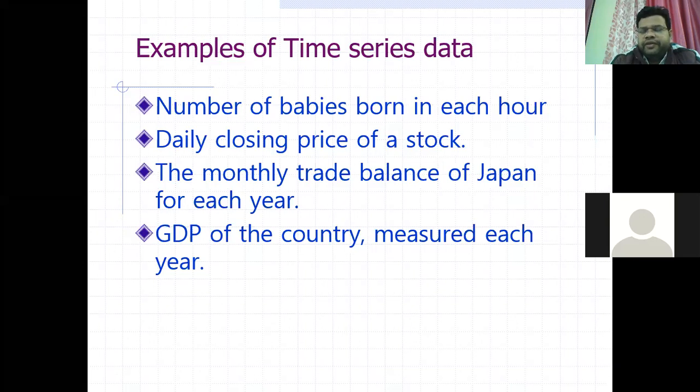The daily closing price of a stock in the stock market, we basically see the daily closing price. We can predict and make forecasts about that. The monthly trade balance of Japan for each year. It may be for any country. GDP of a country measured each year. So you can make the forecasting about what this GDP will be in the upcoming years. These are based on certain formulas, models, and tools which will be used for the forecasting. So these are basically time series data.